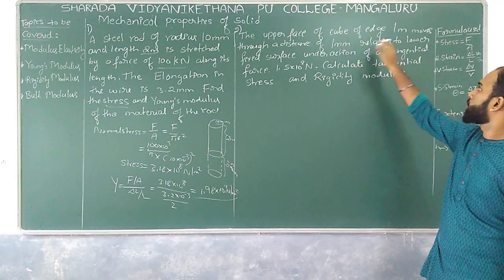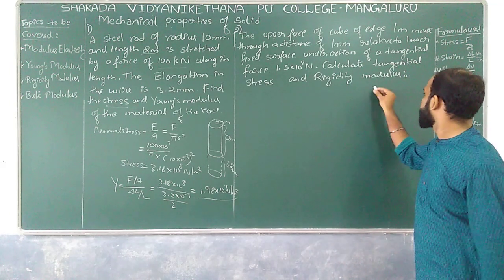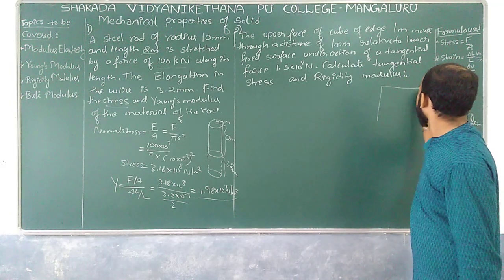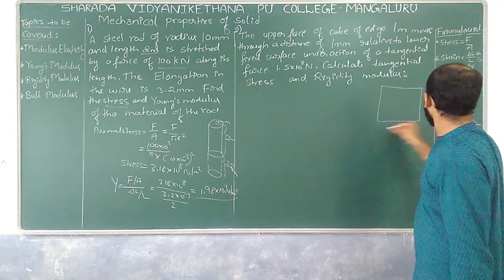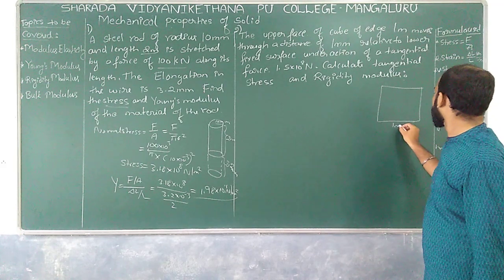There is the upper surface of the cube. So initially your job is to take one cube, somewhat like this, which is having an edge of 1 meter.